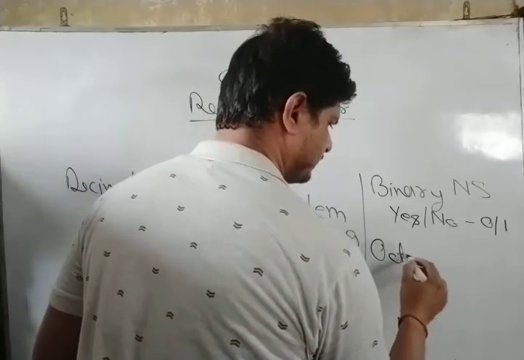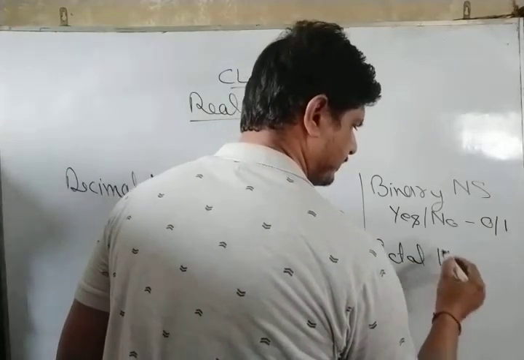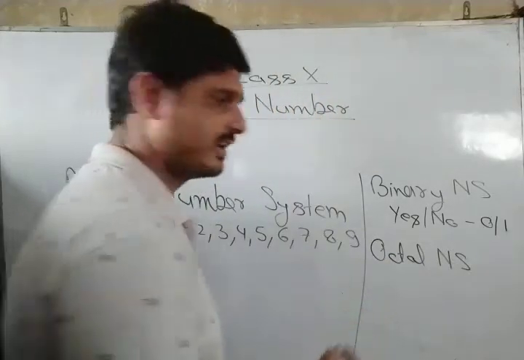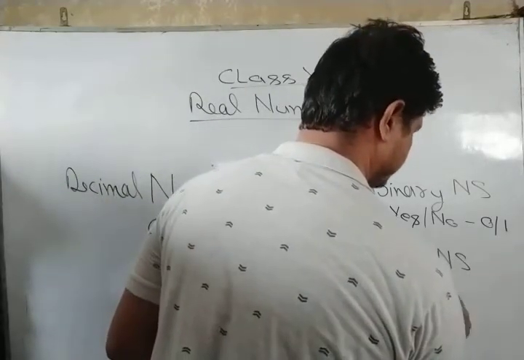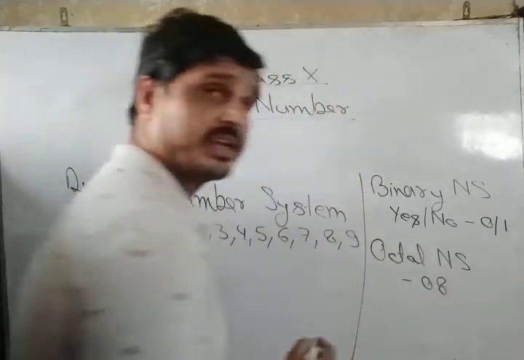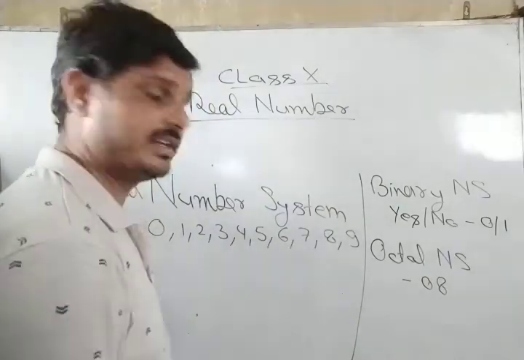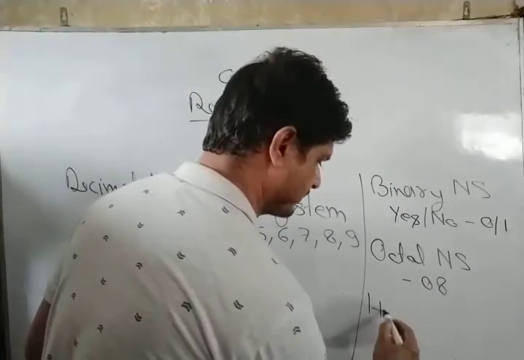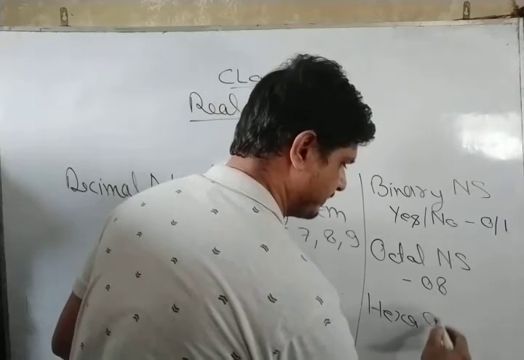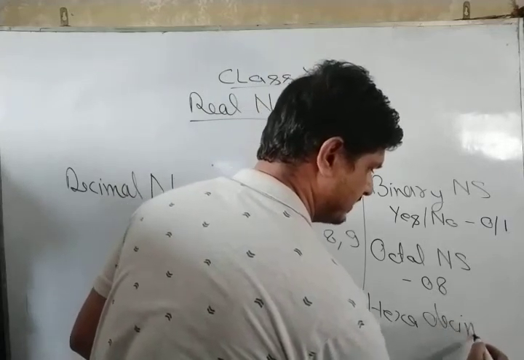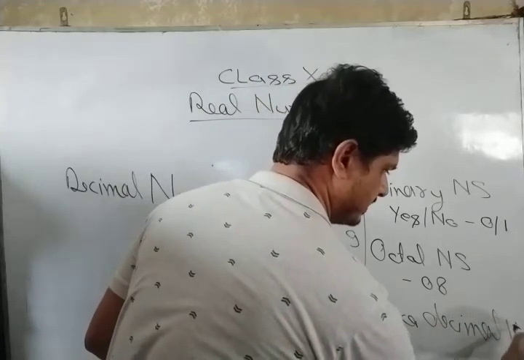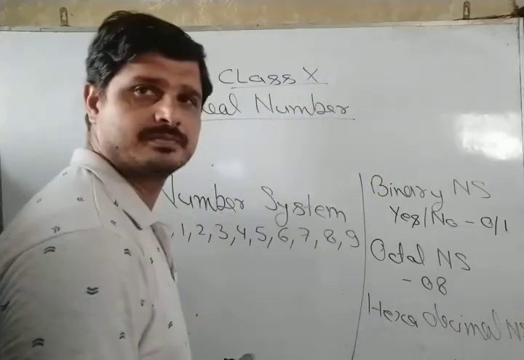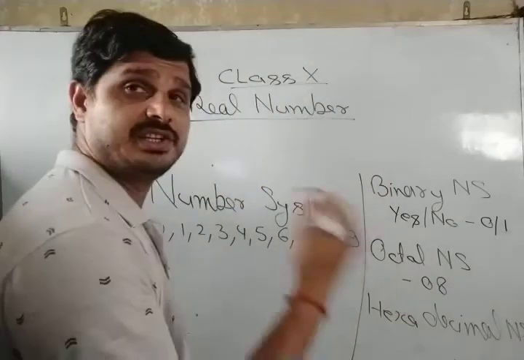Octal number system, having 8 digits. Hexadecimal number system, having 16 digits.